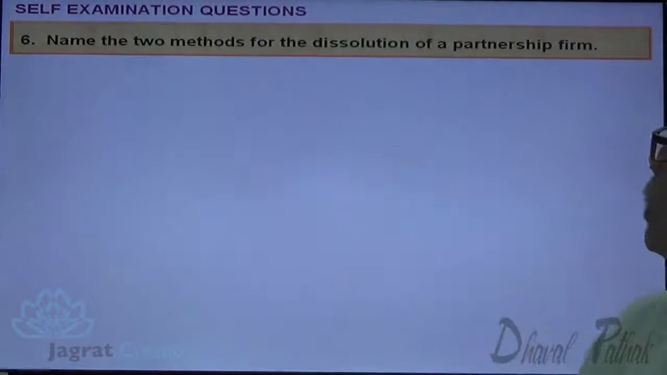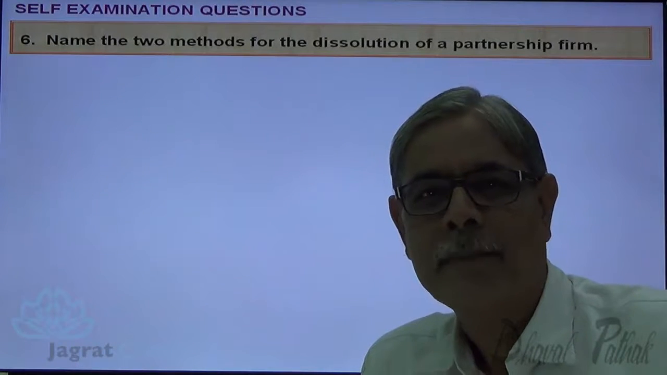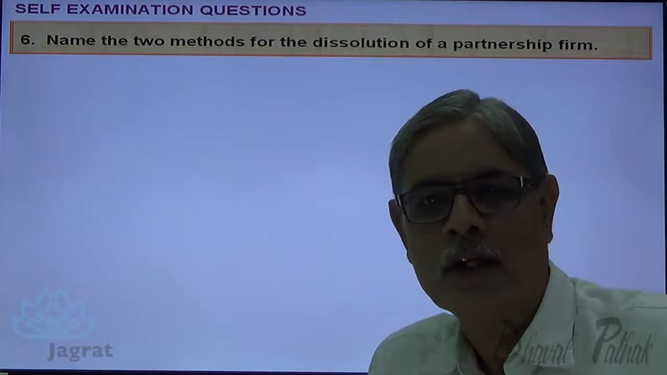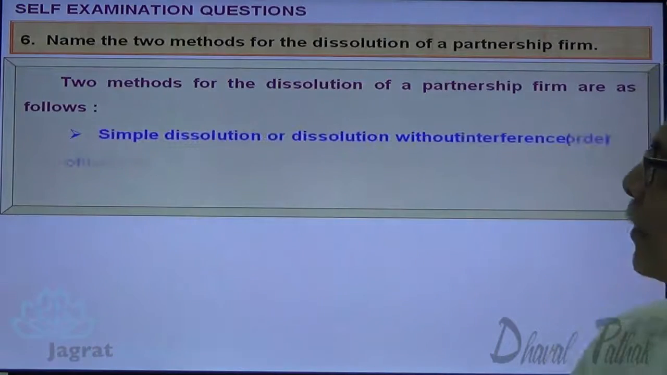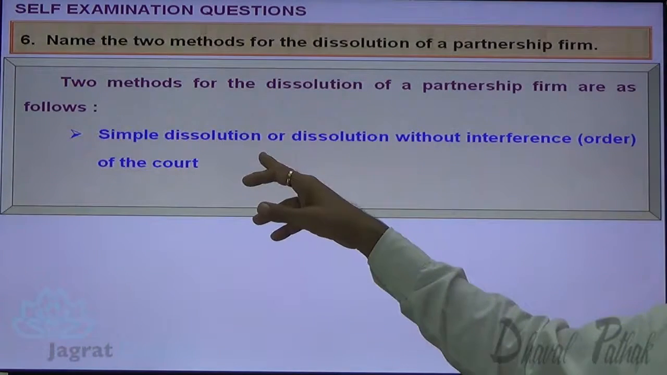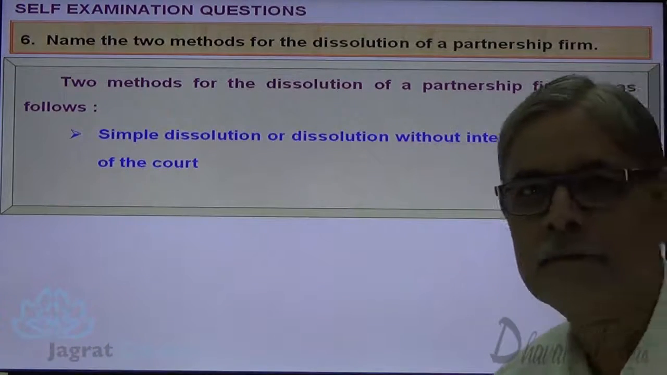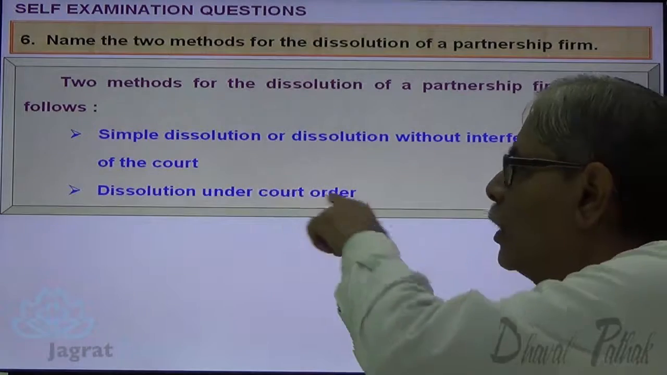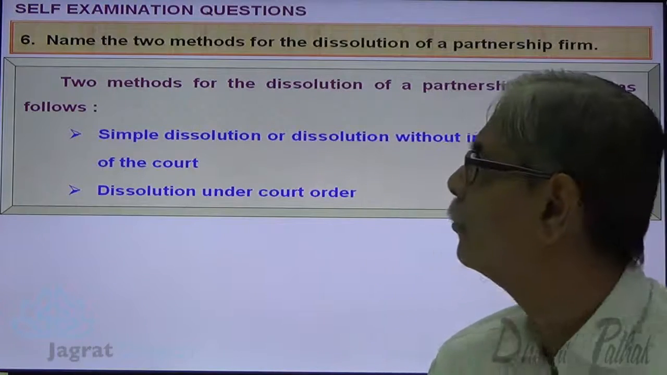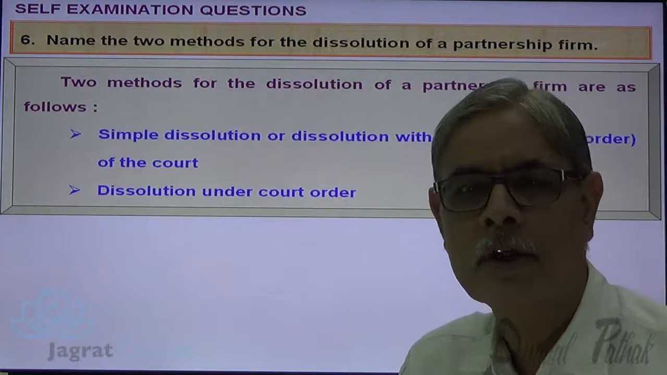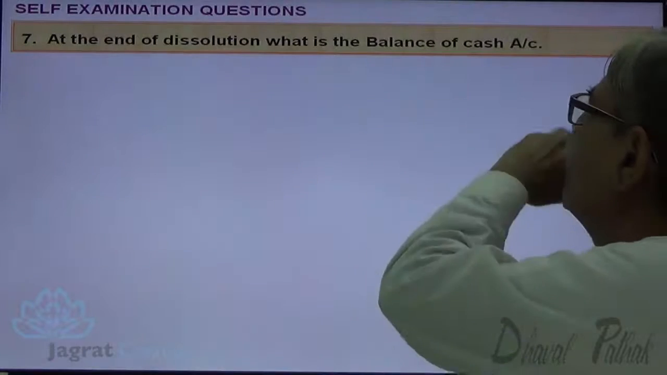name the two methods of dissolution of a partnership firm. Now, partnership firm can be dissolved either by the order of the court or otherwise than that. A simple dissolution or a dissolution without interference of court, that is one way, and second, dissolution under the order of court. So these are the two modes for dissolution of a partnership firm. Next,